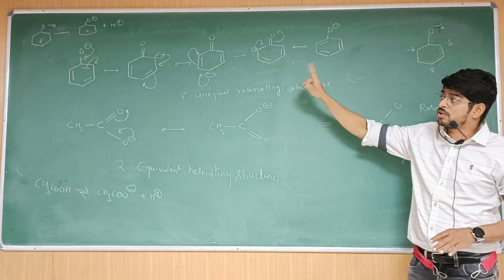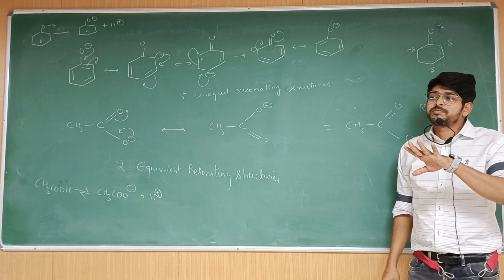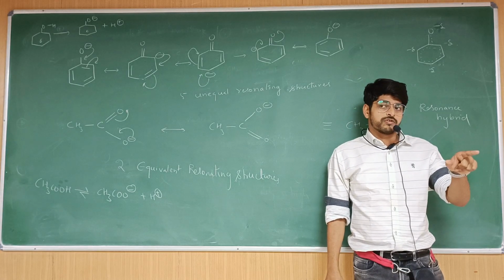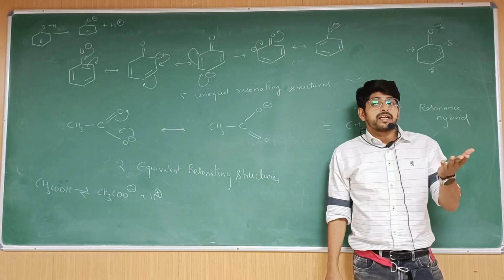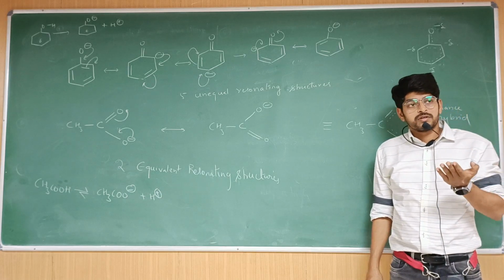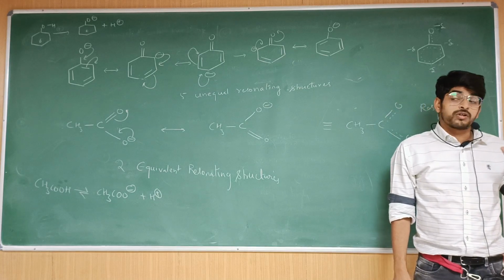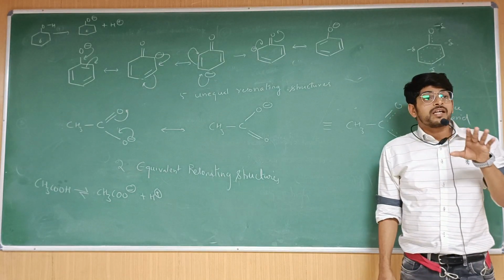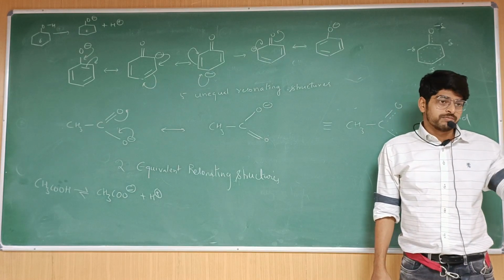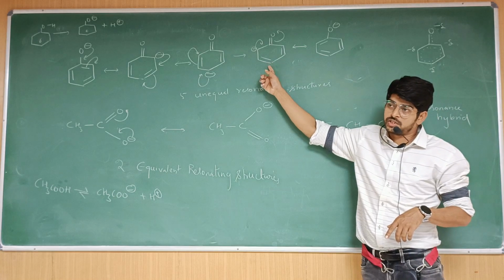Sometimes the negative charge is on oxygen, sometimes the negative charge is on carbon. Which can hold the negative charge better? A more electronegative atom can hold a negative charge better. Which is more electronegative, oxygen or carbon? So a structure with an electronegative atom holding the negative charge is more stable than one with a less electronegative atom holding it. So all the resonating structures are not equal. So the earlier point that more resonating structures means more stability is not completely true. That is true when all the resonating structures are equal. Here all the resonating structures are not equal.